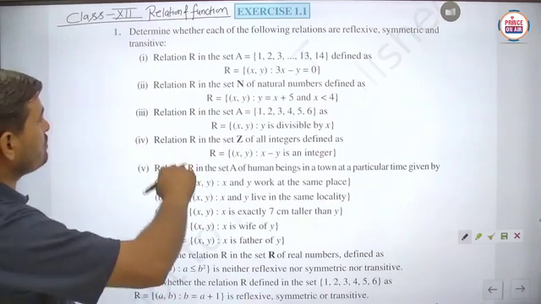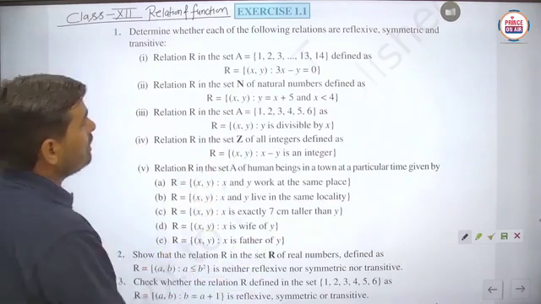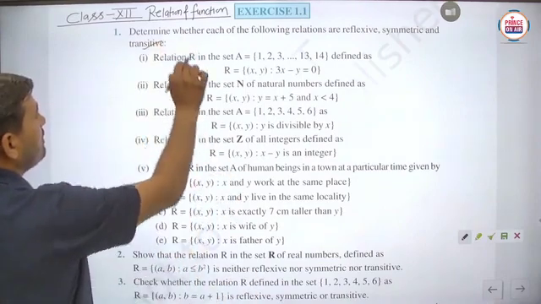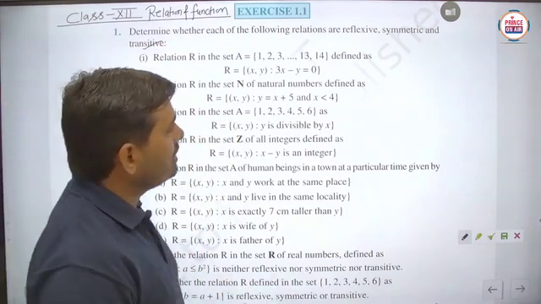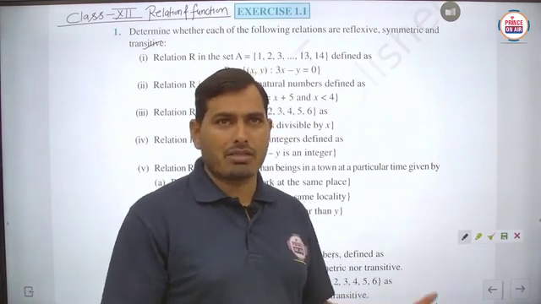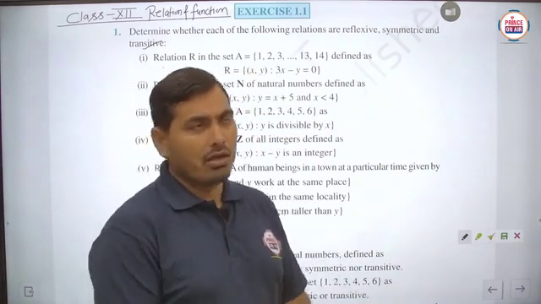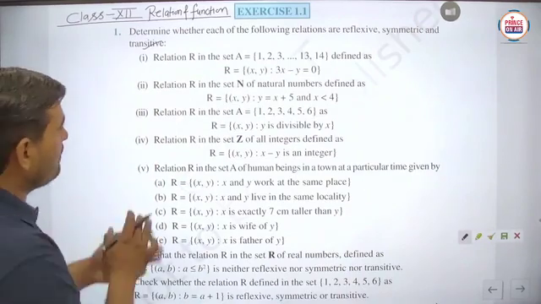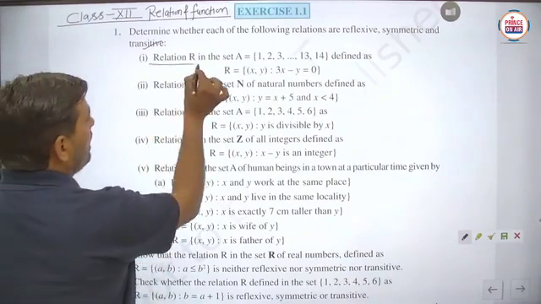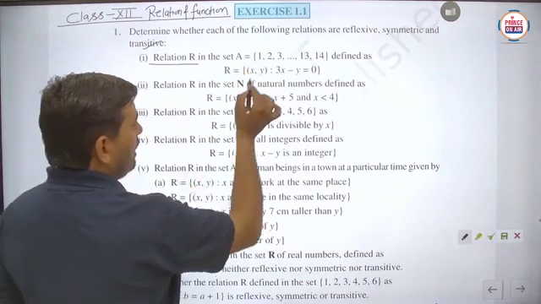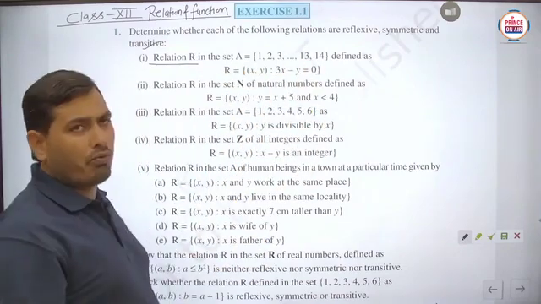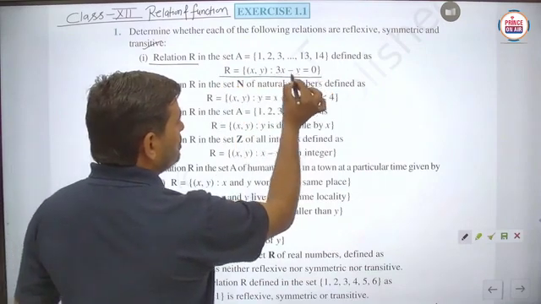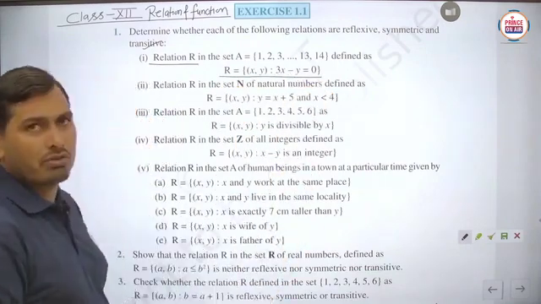In the very first question: determine whether each of the following relations is reflexive, symmetric or transitive. Again, student, the basic part is asked: the relations are given, and we just have to check whether the given relation is reflexive, symmetric or transitive. So the very first part: relation R in the set A, where set A is 1, 2, 3 up to 14, defined as R equals (x, y) such that 3x minus y equals 0.